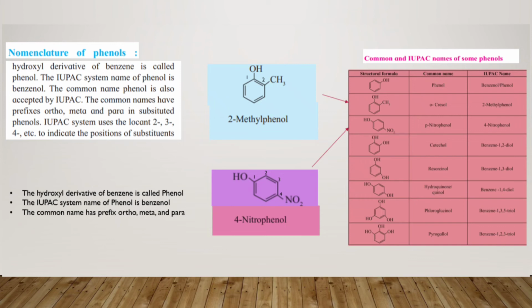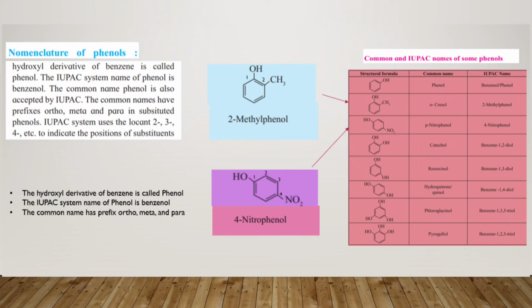Over here, the carbon bearing the OH gets number one, and the next carbon gets number two, and so on around the ring. Since the CH3 group, the alkyl, is at the second position, the name of this compound will be 2-methylphenol.